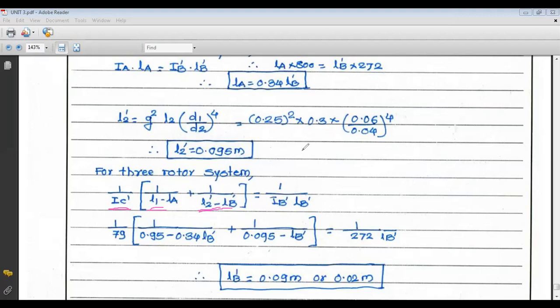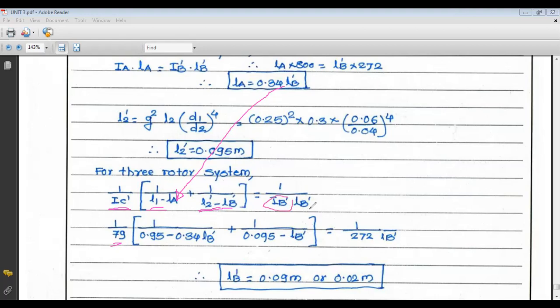So we have to put the value of LA as 0.34 LB dash. Now what is the value of IC dash? IC dash is equal to 1 upon 79. Then 1 upon L1, which is 0.95, minus LA, which is 0.34 LB dash, plus L2 dash, which is 0.095, minus LB dash, is equal to 1 upon 272 LB dash, where IB dash is 270.